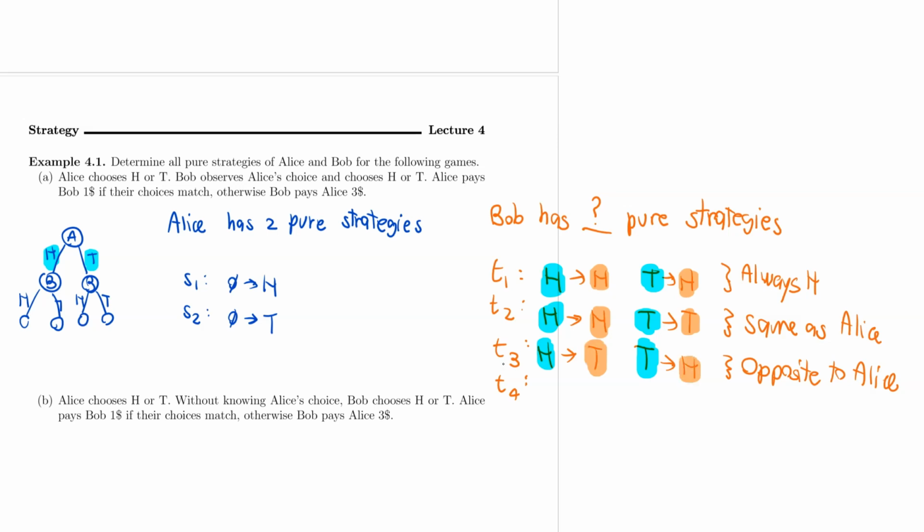And the last way that Bob can do is to just always play tail. So these are 4 ways that Bob can play. Notice how, because Bob plays after Alice, he has a little more options. He can just choose to play head in all situations, to play the same as Alice in all situations, to play opposite, to play different from Alice in all situations, or to always play tail.